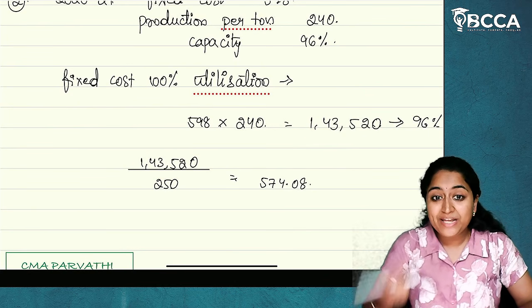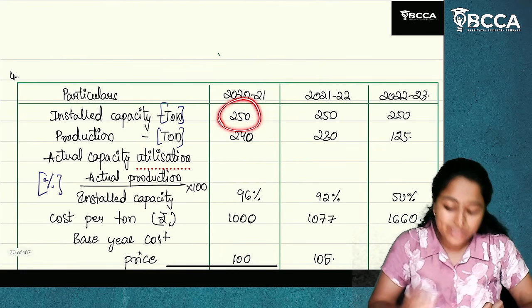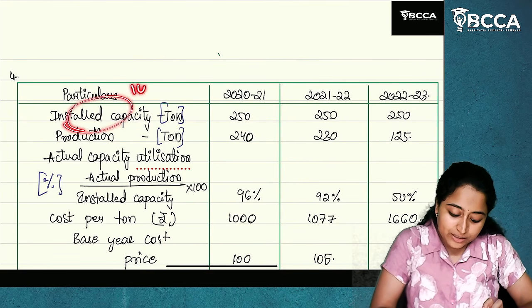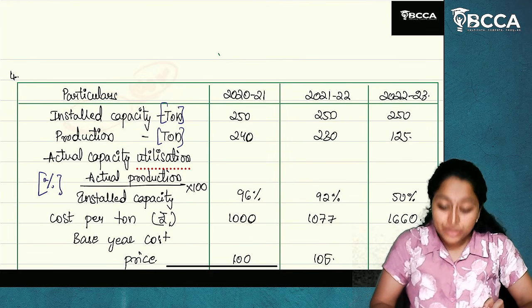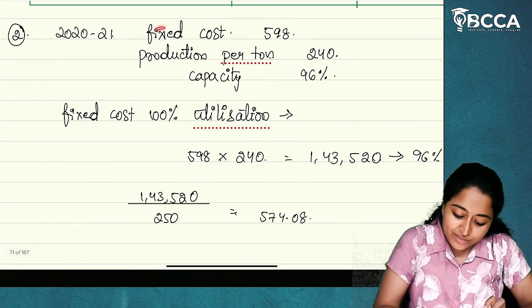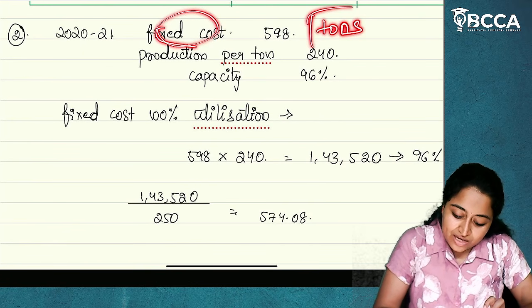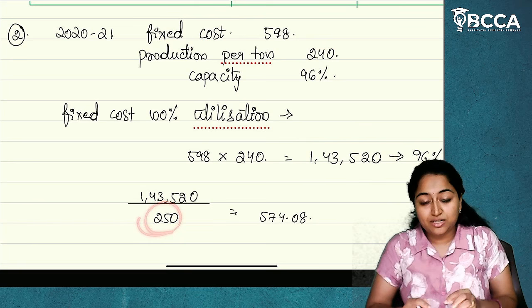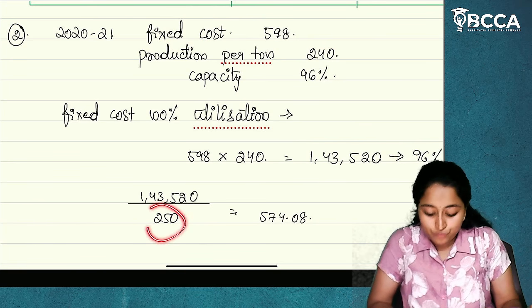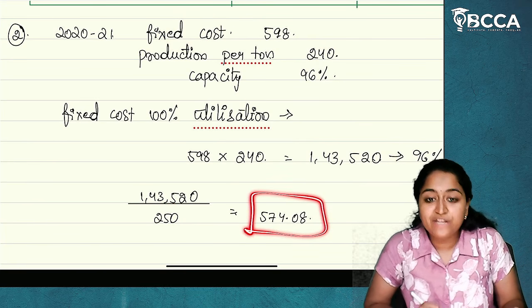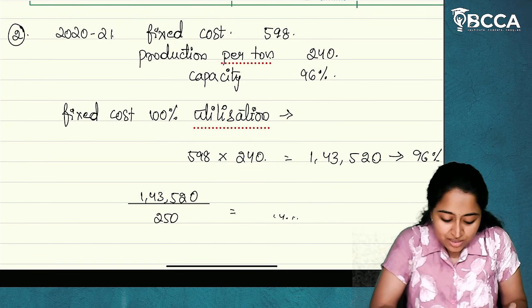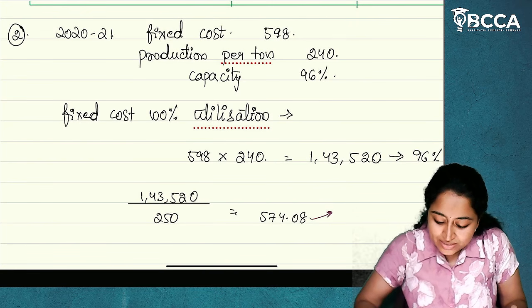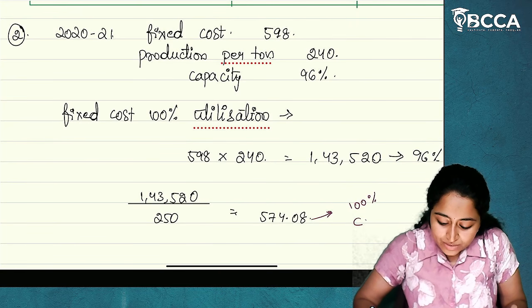1,43,520 divided by installed capacity units, this is the 100%. Yes or no? So, to derive 100% fixed cost for tons, we are taking total fixed cost divided by installed capacity tons, which is 250 tons. So, we will get 574.80. This 574.80 is 100% capacity